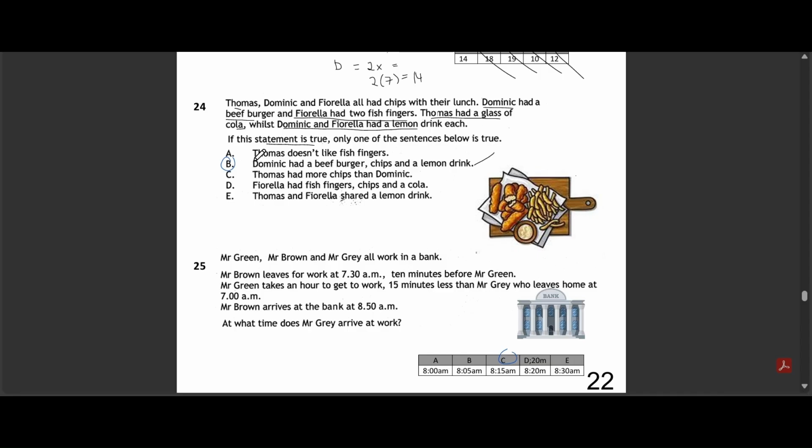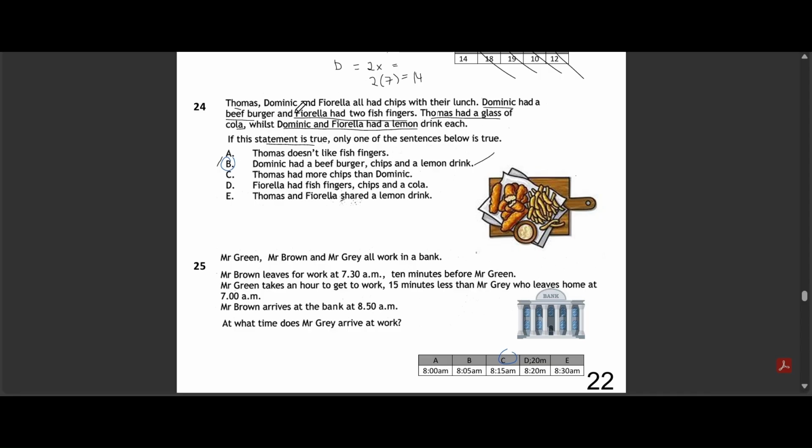Which one is it? Option A, Thomas doesn't like fish fingers. Option B, Dominic had a beef burger, chips, and a lemon drink. Option C, Thomas had more chips than Dominic. Option D, Fiorella had fish fingers, chips, and a cola. Option E, Thomas and Fiorella shared a lemon drink. The correct answer is option B. Dominic had a beef burger, chips, and a lemon drink.